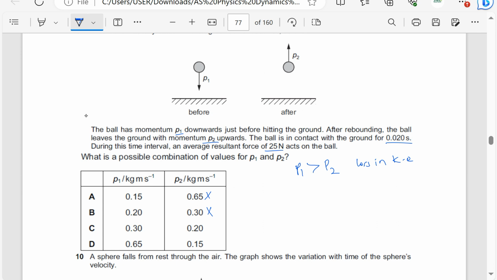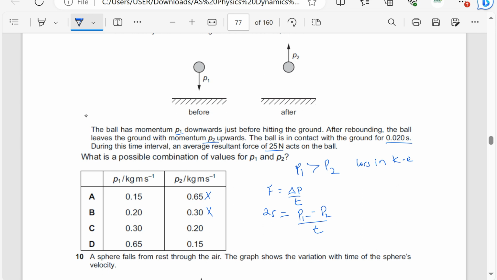But then remember that force is the rate of change of momentum, and the force is 25 newtons. So 25 newtons is equal to the difference in momentum, P1 minus negative P2. Because P1 is downwards, I can say it is positive. P2 is upwards, I can say it is negative. Divide by t.